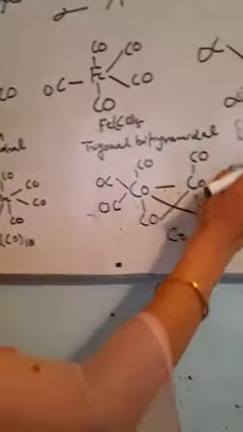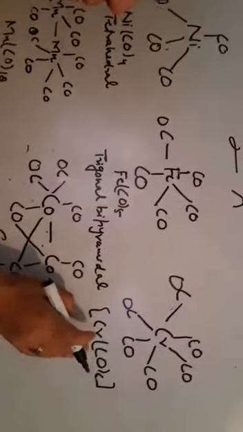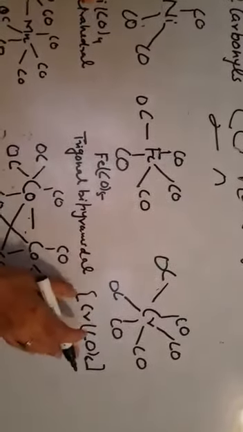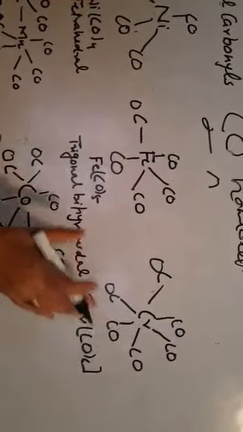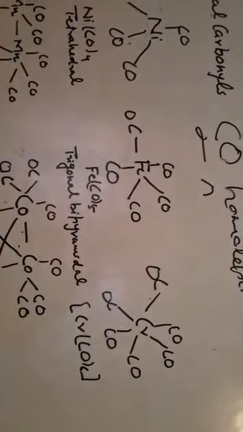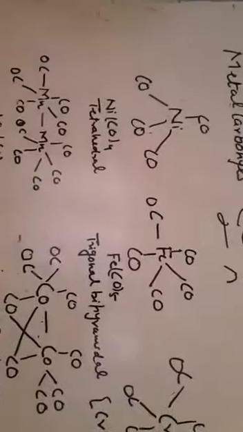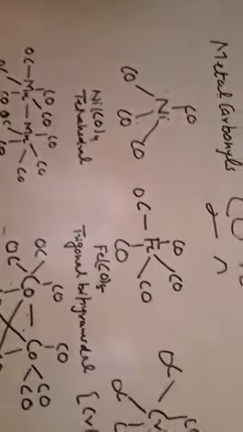The next one is hexacarbonyl chromium. There are 6 carbon monoxide around the chromium. It is octahedral in nature. Now, sometimes there is a formation of metal-metal bond in these compounds.